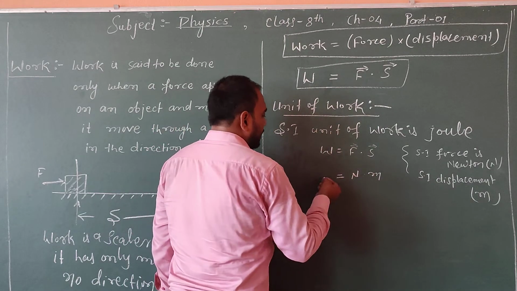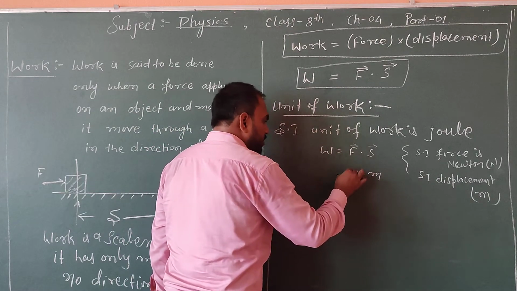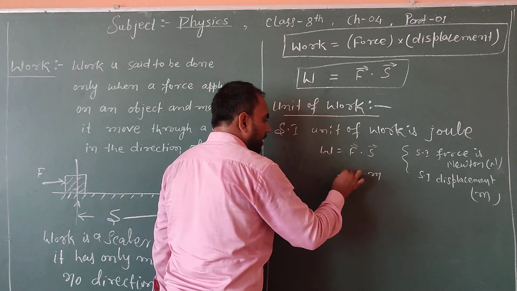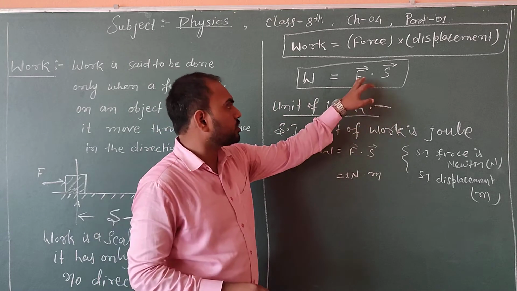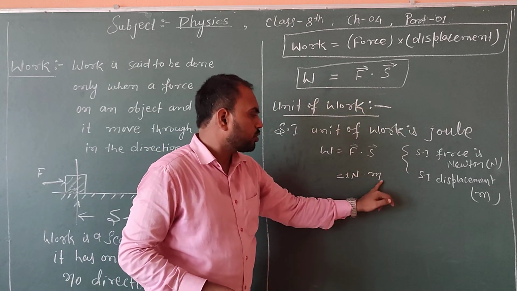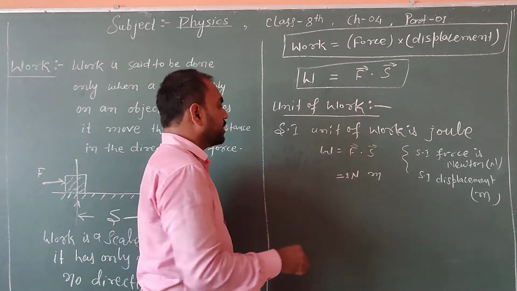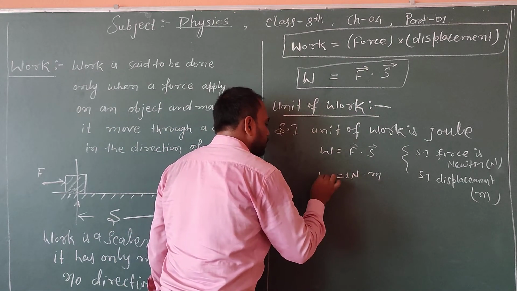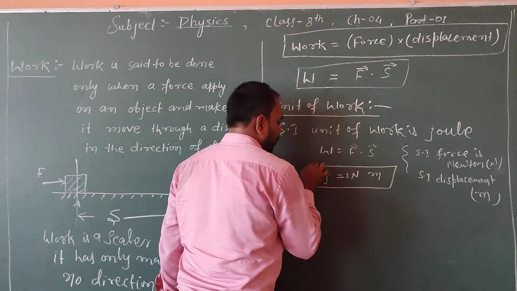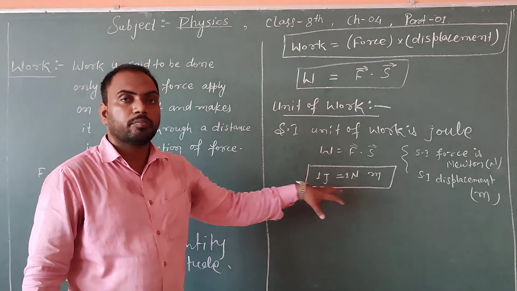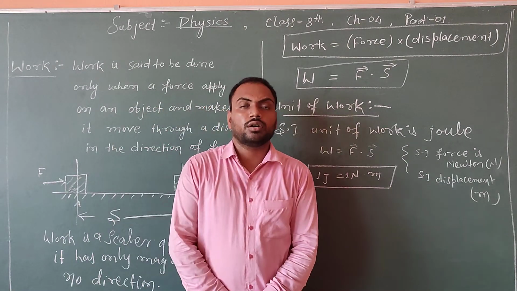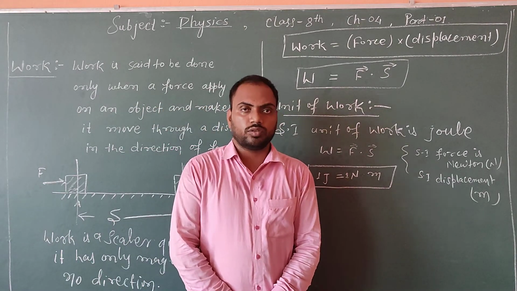If you are applying a force of 1 Newton and the body has displaced through 1 meter, this is called 1 joule. 1 joule is equal to 1 Newton meter. So there will be a nice question: define 1 joule.